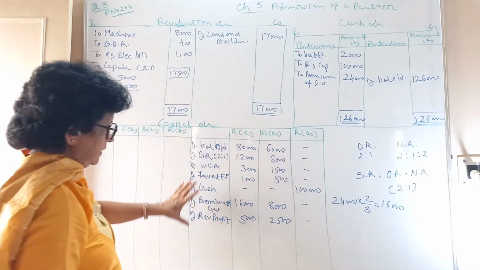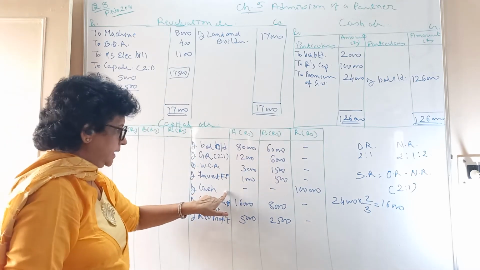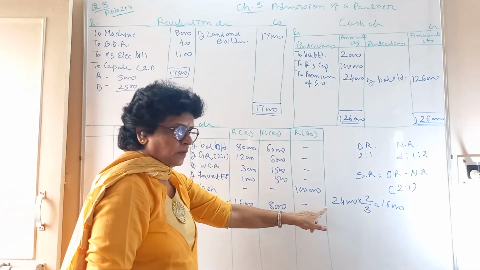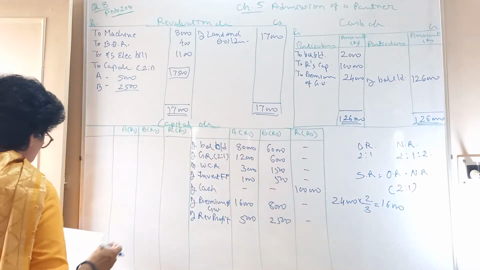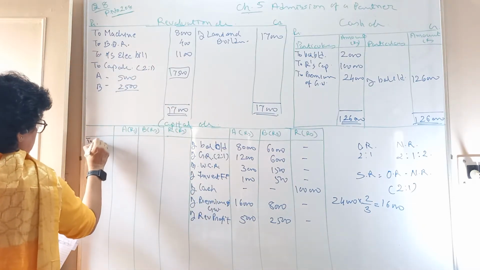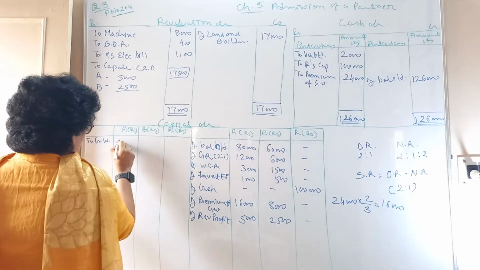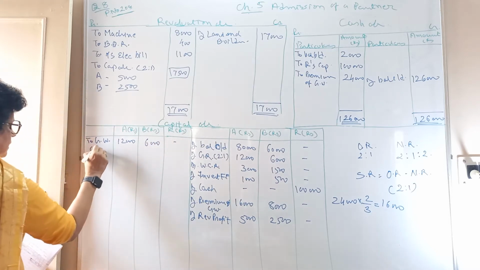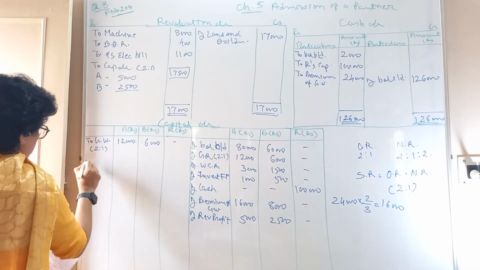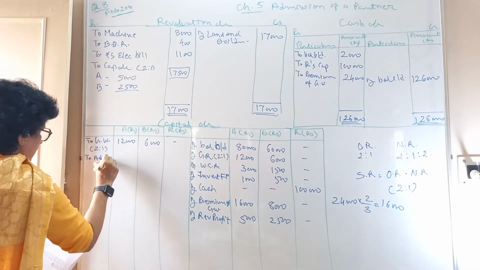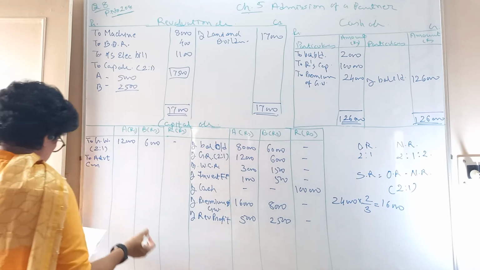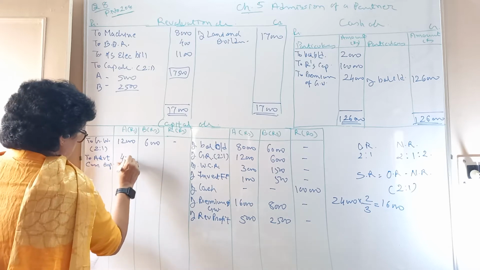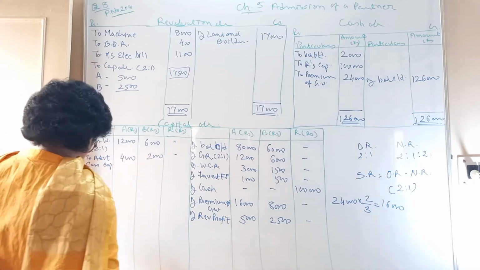Clear? So the journal entry I have also said: for the capital, cash account debit to Rushil's capital account. In the same way, cash account debit to premium for goodwill account. Now whatever goodwill is there, that is to be distributed. The old goodwill exists in the old balance sheet, so 12,000 and 6,000 among the old partners in that 2:1 ratio. You have the advertisement campaign expense, that is also to be distributed, 4,000 and 2,000, in the same 2:1 ratio.